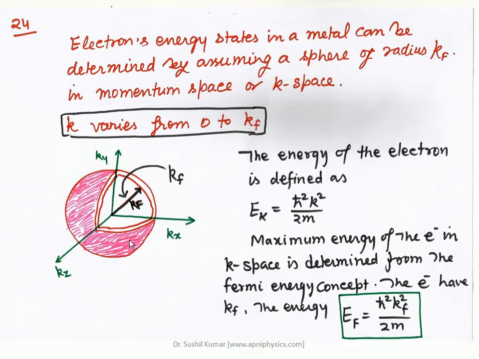All these electrons which lie at this particular energy level defined by EF will have the same energy. So EF is equal to h cross square kf square upon 2m, where m is the mass of the electron and h is the Planck constant, where h cross is equal to h upon 2 pi.